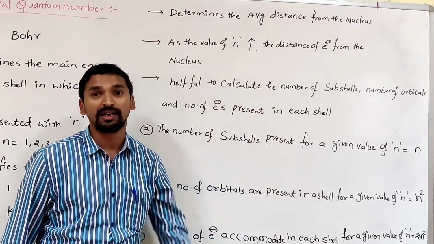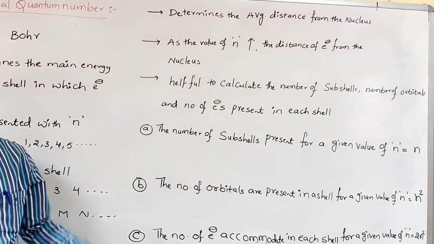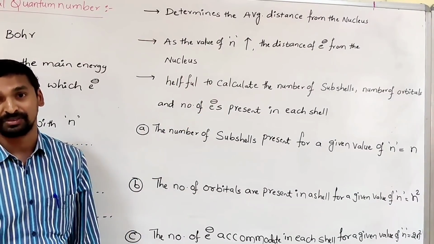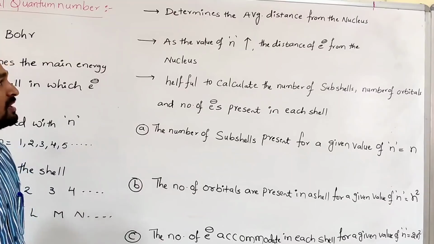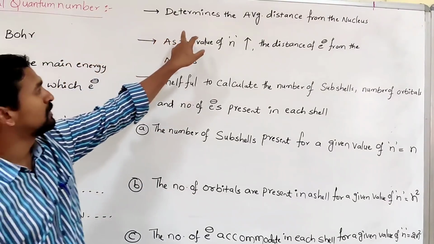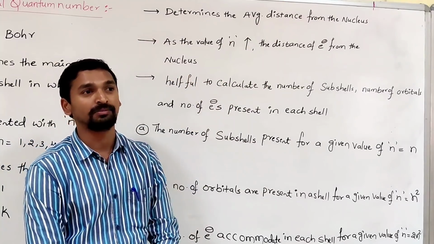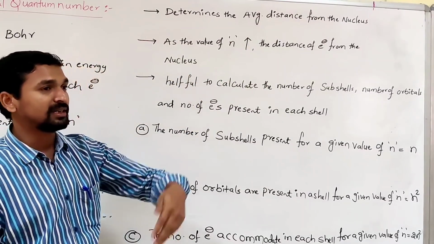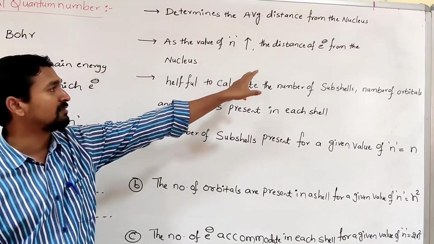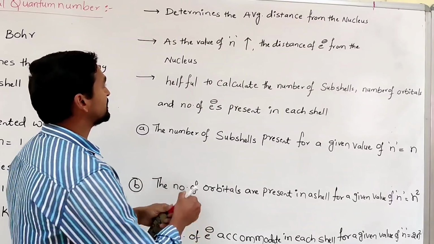You have already calculated the formula in Bohr's model, 0.529 into n square by Z angstroms, where n is the principal quantum number. So the principal quantum number is useful to determine the average distance from the nucleus. And as the n value increases, the average distance of an electron from the nucleus also increases.